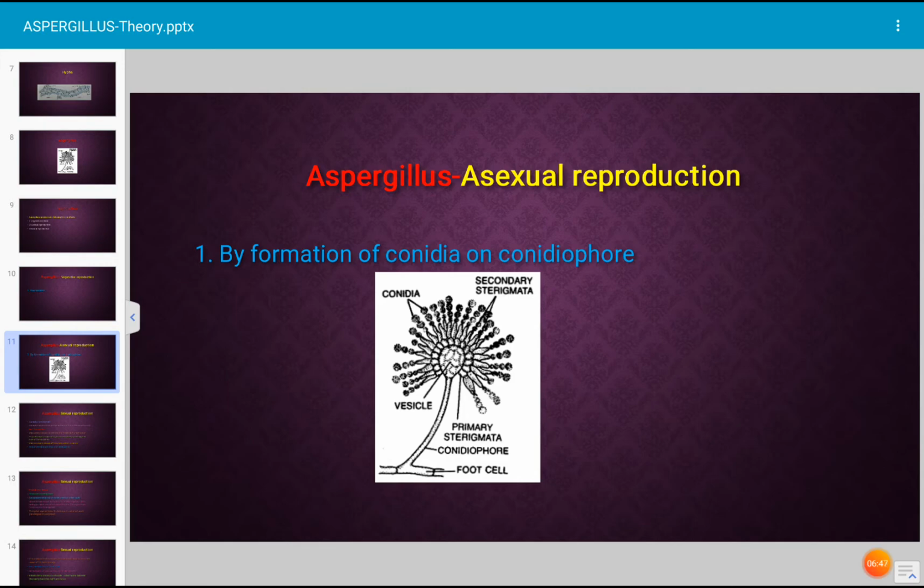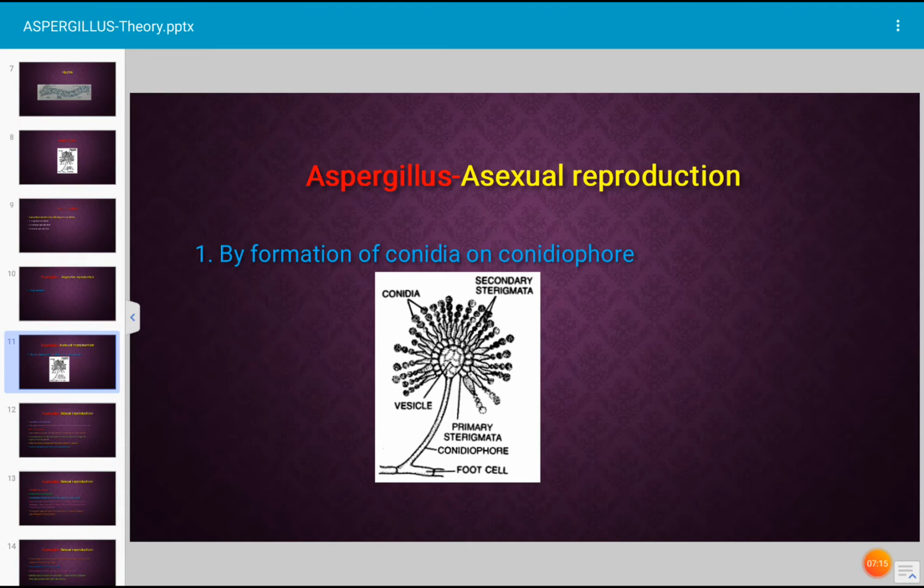What happens in this case? In presence of enough food material, enough sugar, the hyphae accumulate enough nutrition, and some of the hyphae become erect and act as conidiophore. The erect fertile hyphae are known as conidiophore.